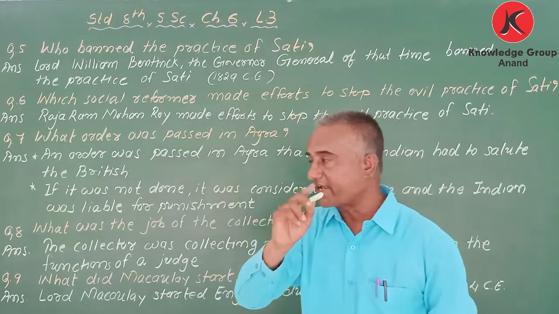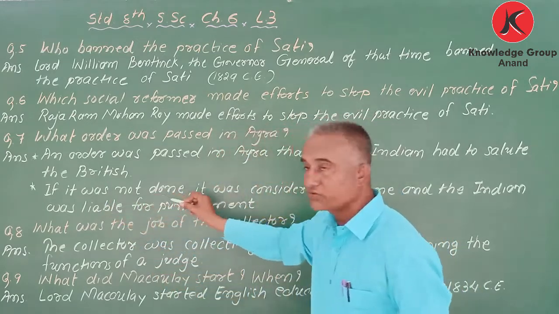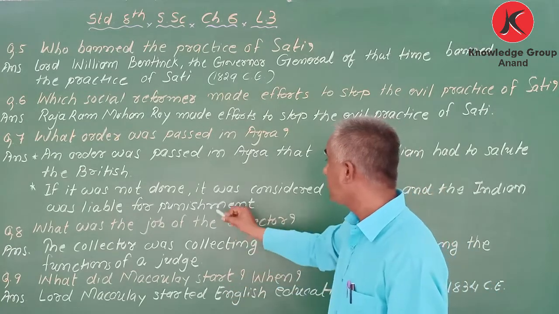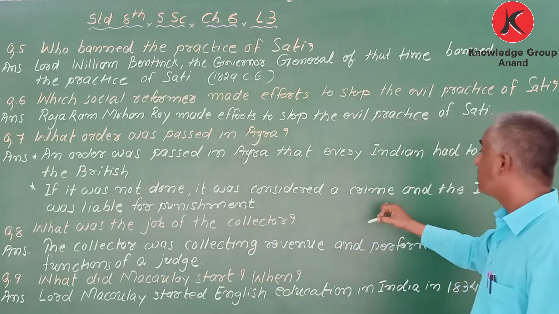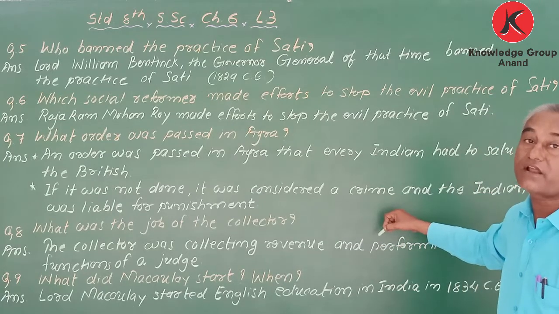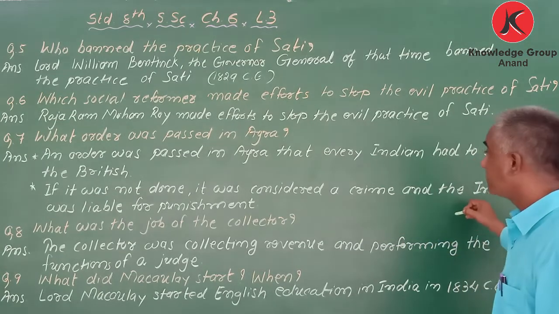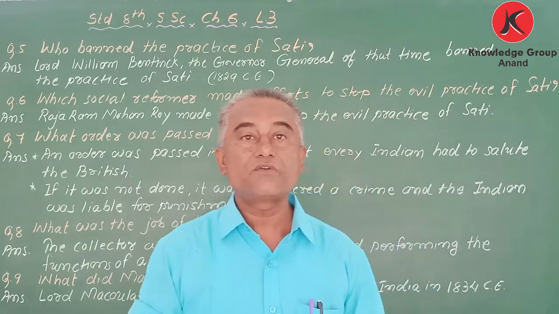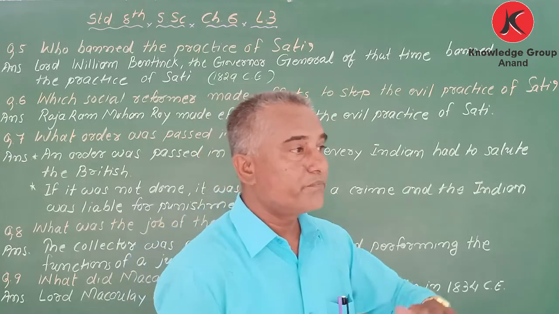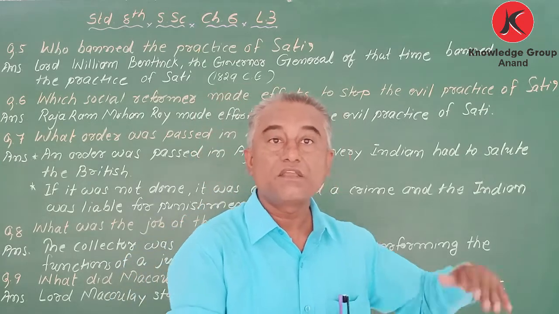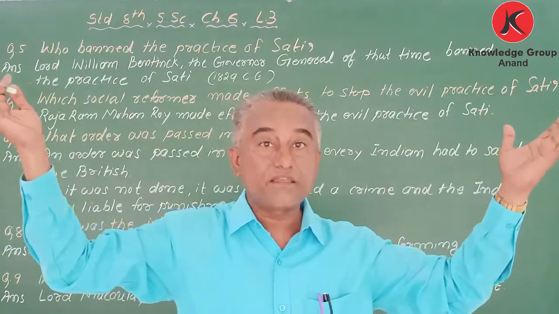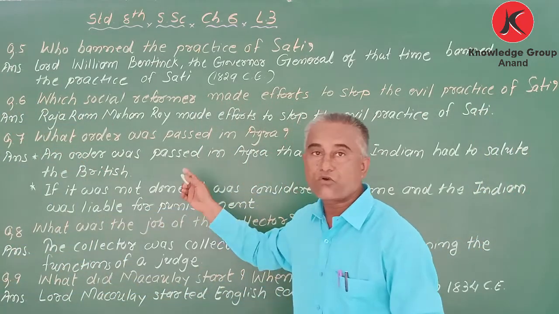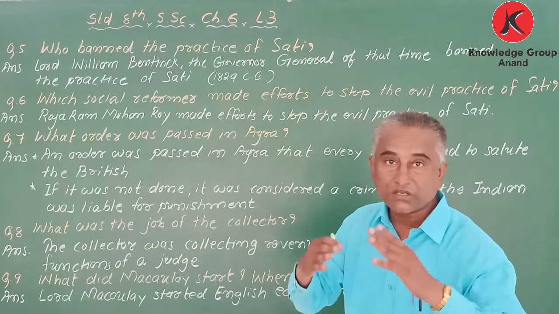Second point, if you did not salute any Britisher, it was considered a big crime. The Indian was liable for punishment. If they did not salute the Britisher, they would take that Indian person to jail, and it was considered a big crime. So that order was passed in Agra. It was totally wrong.